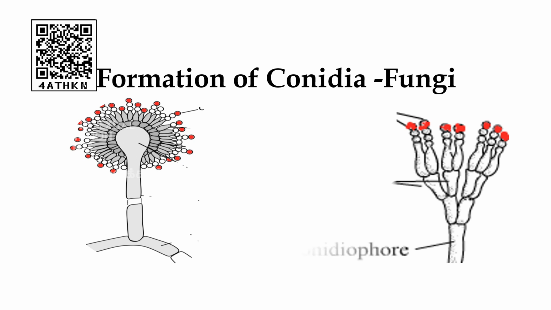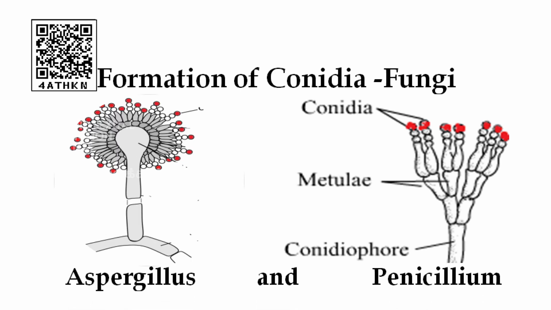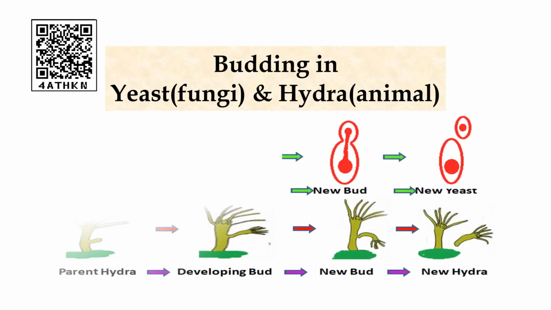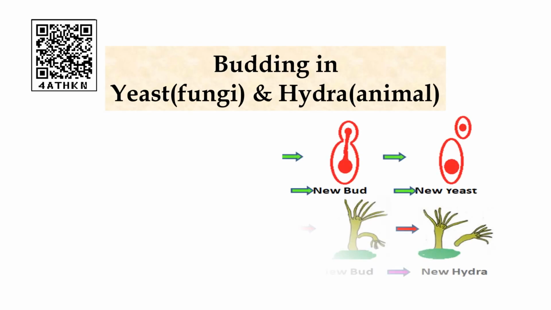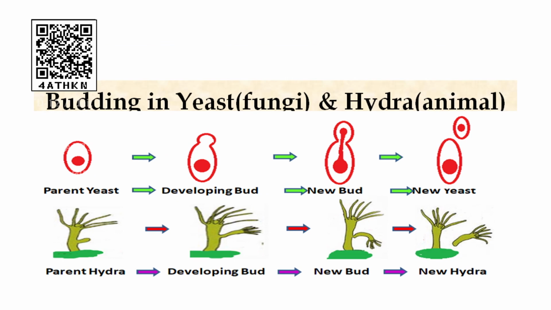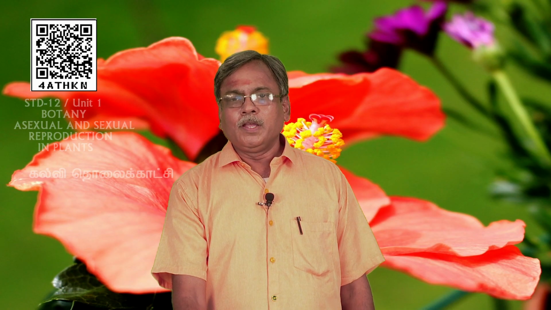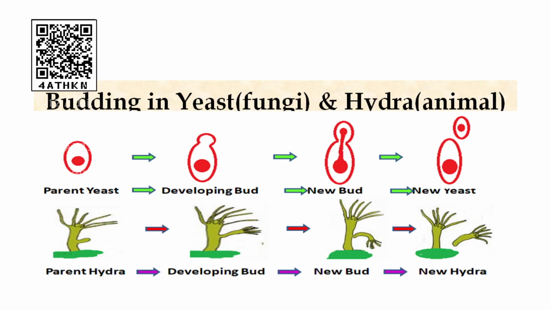These are the pictures for the formation of conidia, students. The conidia formed by Aspergillus and Penicillium, and both belong to the kingdom fungi. And budding seen in yeast. The yeast cannot be said to undergo binary fission, because in binary fission two equal sized cells should be formed at the end. But here you can see one larger cell and one smaller cell is formed. So we should say it is budding. So the example here is yeast. It belongs to the fungi, and hydra, the second one, belongs to the animal kingdom.